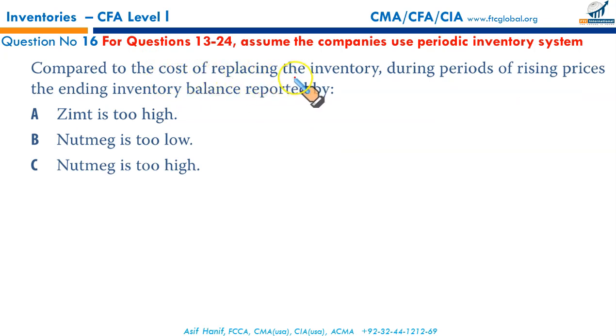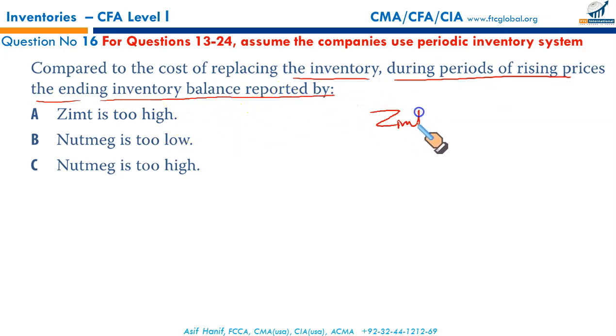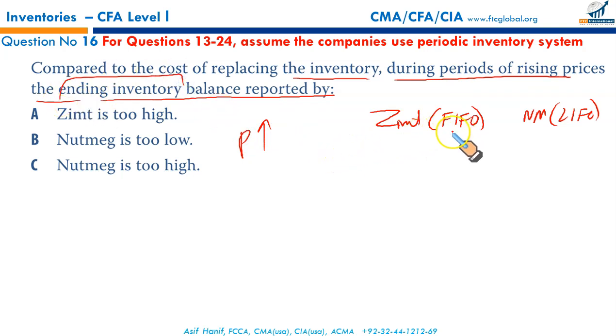Compared to the cost of replacing the inventory during periods of rising prices, the inventory balance reported by Zimt uses FIFO and Nutmeg uses LIFO. Prices are increasing during the period. When the prices are increasing, we are talking about the ending inventory now. First in, first out means the older, lower prices are charged to CGS. Your closing stock would be from the latest price. I mean, closing stock would be higher, or it will be close to the current replacement cost.